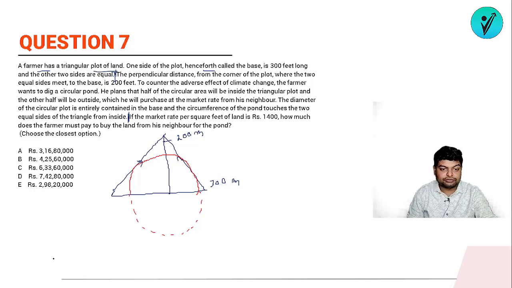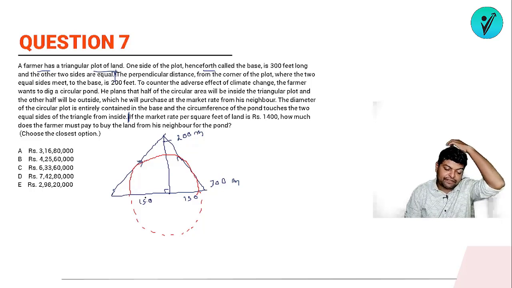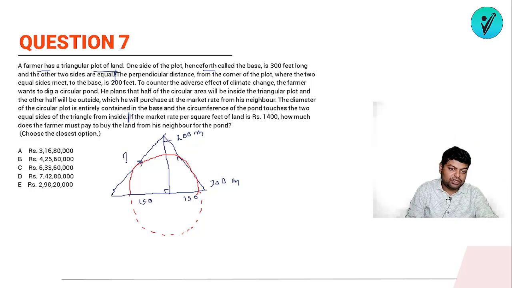Let's try. See, this complete length is 300. As it's an isosceles triangle, so it will be 150 and it will be 150. Okay, this is 200. In this right angle triangle, this is 150, this is 200. Okay, so 50 into 4 here, 50 into 3 here. So this must be 50 into 5. So it will be 250.